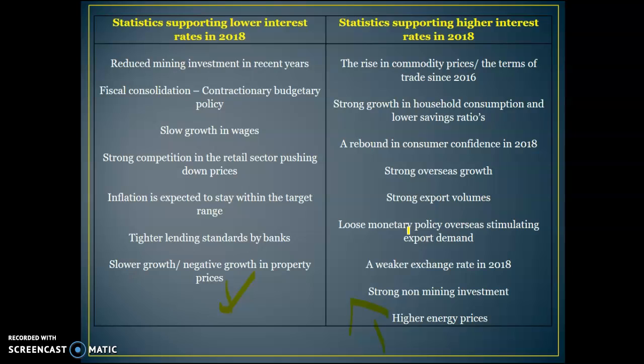So to sum up some of the main ones occurring in 2018, and again, this year is probably more relevant, so I'll spend more time on that. But basically, you can see a lot of the same things are happening this year. The slow wage growth. Inflation was within the target range last year, but this year it's below. So again, that's really important as to why it's been loosened this year. The tighter lending standards by banks were relevant last year, so they're giving fewer people loans. Property prices were starting to fall last year as well. So they were some of the things leading to the economy going slower.